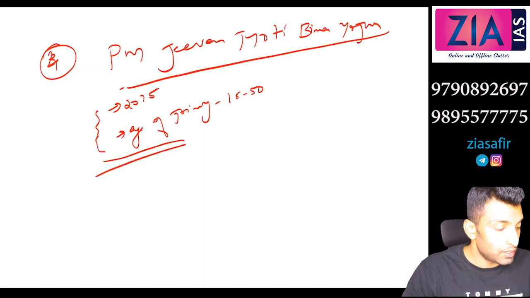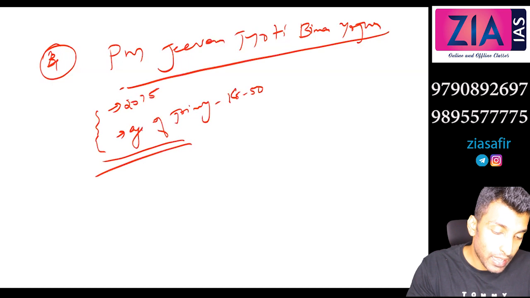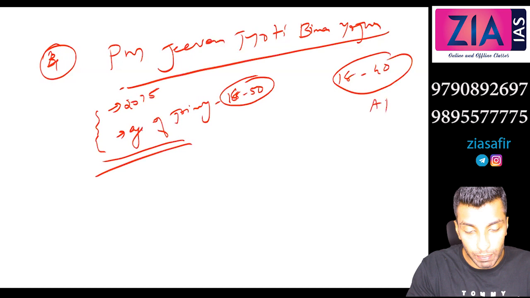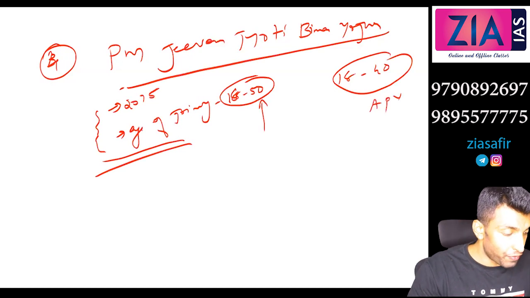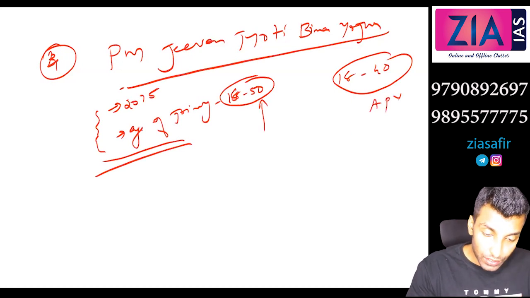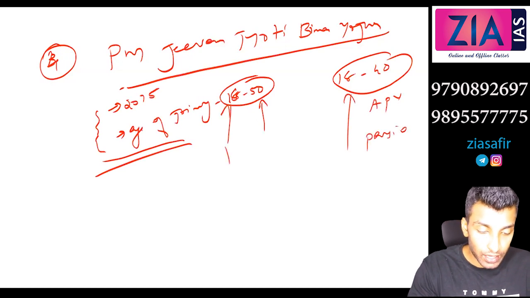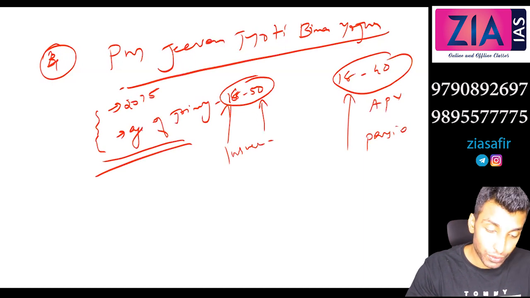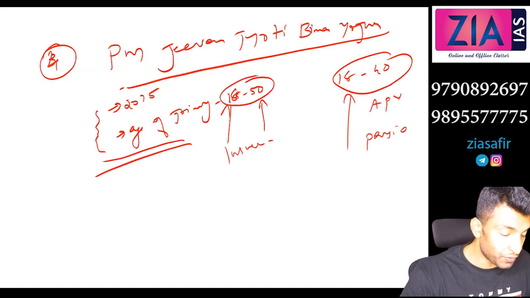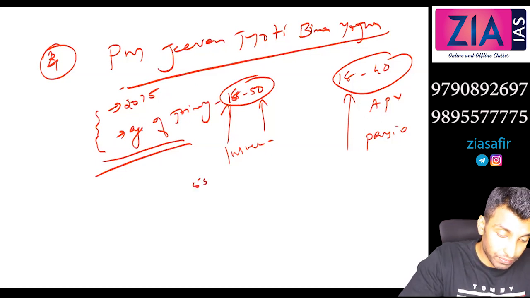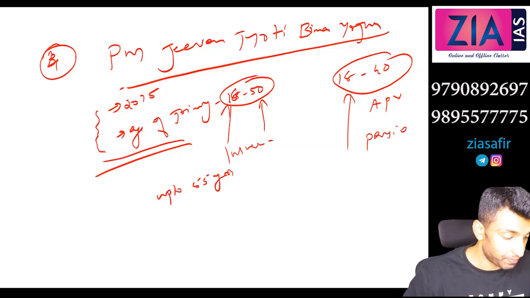Before, we discussed 18 to 40 under the Atal Pension Yojana. Here it is 18 to 50, but that was different. That was a pension; here we are discussing insurance. Don't confuse between these two. So age of joining 18 to 50, coverage up to 55 years.